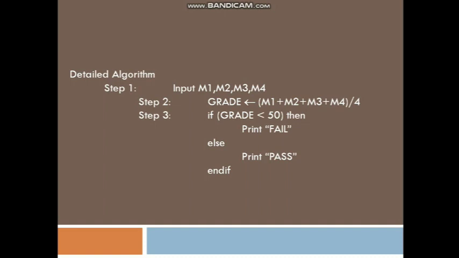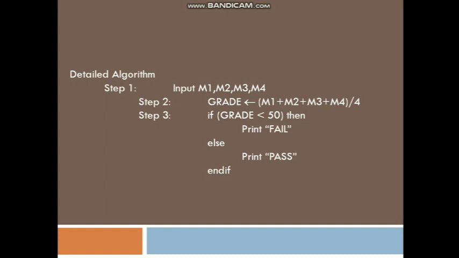So for this, step number 1 is that we need to take the subjects. Here I have considered the total number of subjects as how many? 4 subjects. So for that I have mentioned variables. A variable is always mentioned in terms of alphabets. So we are taking 4 inputs, M1, M2, M3 and M4. M denotes marks: marks 1, marks 2, marks 3 and marks 4. So this is the input we are going to take for the algorithm.